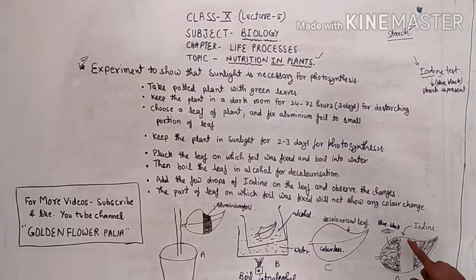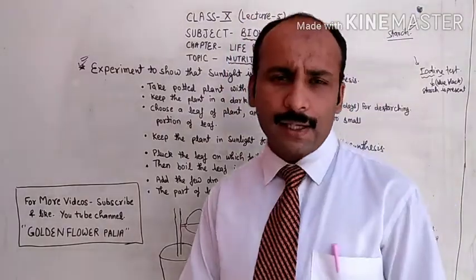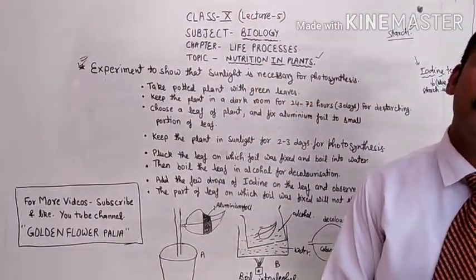But the part where sunlight was not entering, that part is not forming the starch. So this experiment shows that sunlight is necessary for the process of photosynthesis.